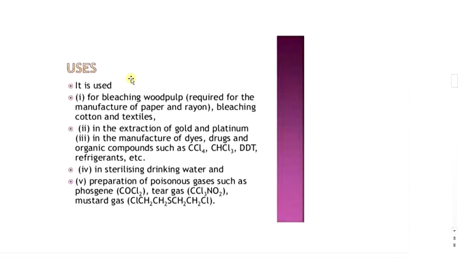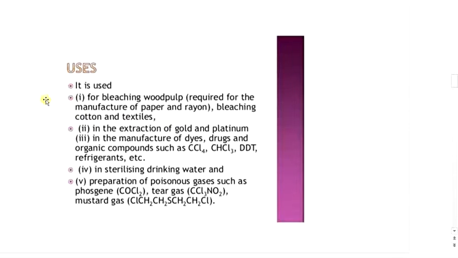It liberates nascent oxygen from water, which is responsible for its oxidizing and bleaching property. That means when chlorine reacts with water, hydrogen chloride and HOCl are formed, and then nascent oxygen is formed.